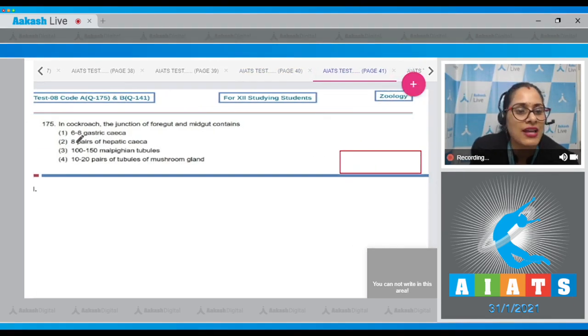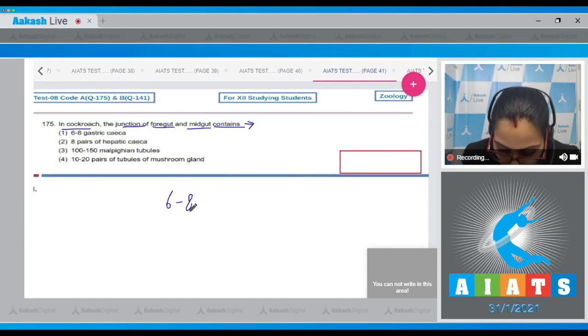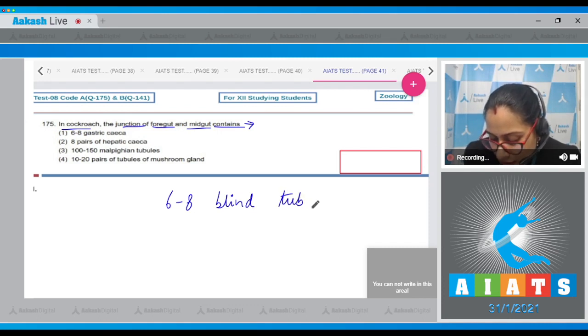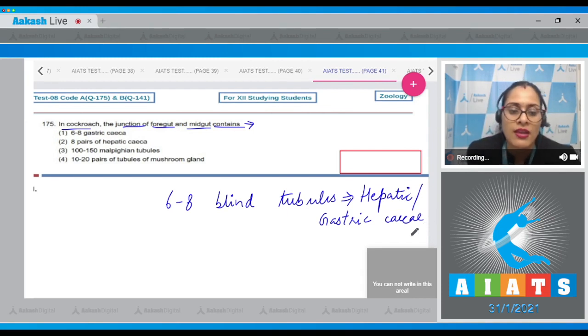Question number 175. In cockroach, the junction of foregut and midgut contains. Now at the junction of foregut and midgut, there are 6 to 8 blind tubules called hepatic or gastric caeca. So the correct answer for this question is option number 1, 6 to 8 gastric caeca.